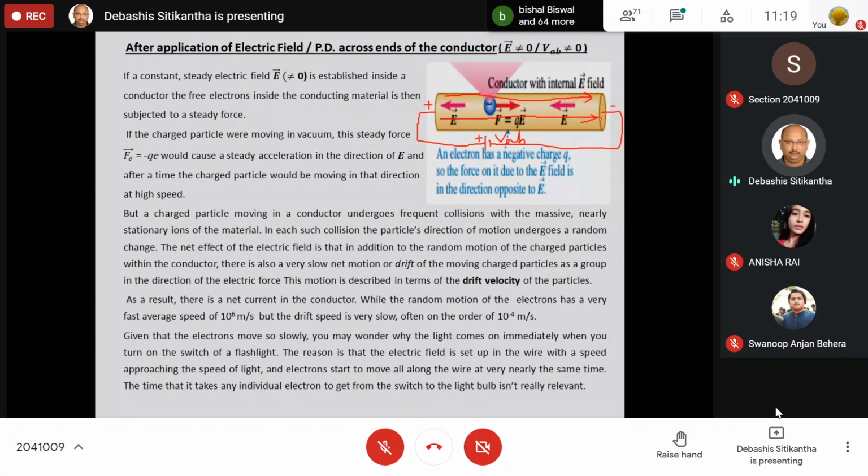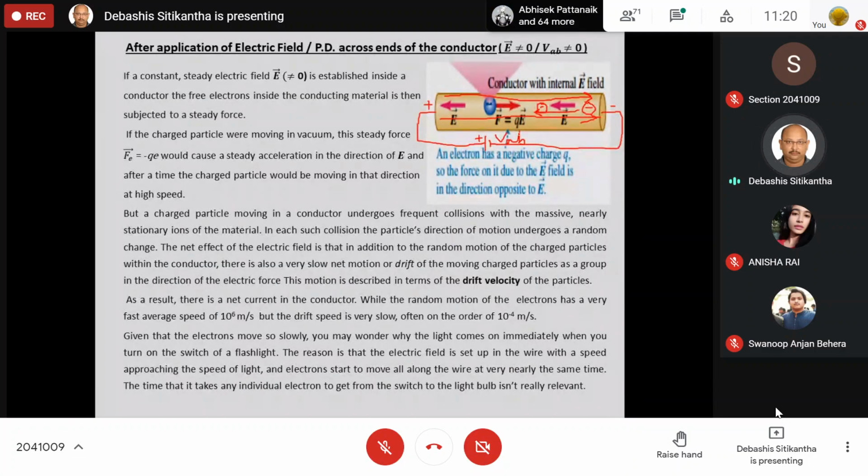So if the electric field is directed from positive to negative, and I place an electron over here, then obviously the electron will start moving in this manner, from the negative terminal towards the positive terminal. Well and good. So all the electrons which are present inside will always try to move in a direction opposite to that of the electric field.